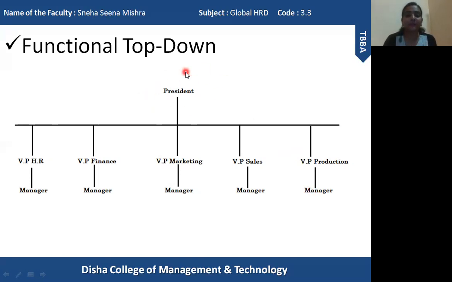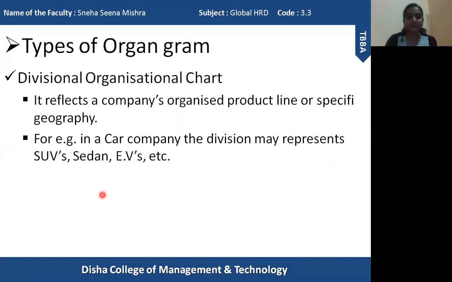For example, the president has given an order to the VP of the finance department. This instruction will be passed on to the manager. So this is the flow of instruction, that is from top to down. This is one type of functional organizational chart.